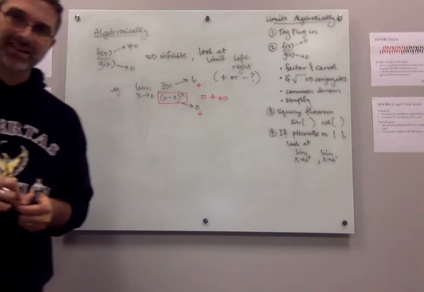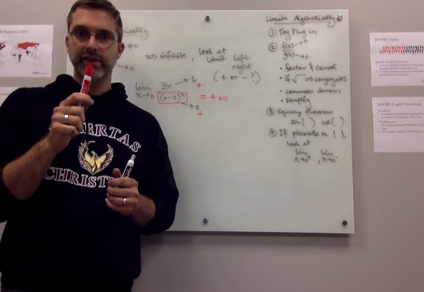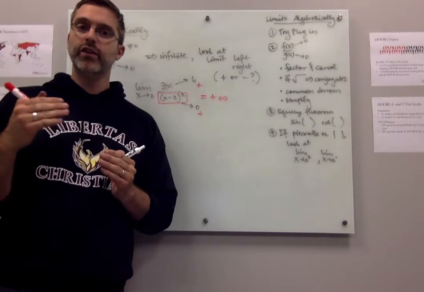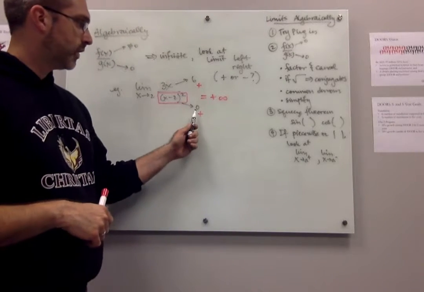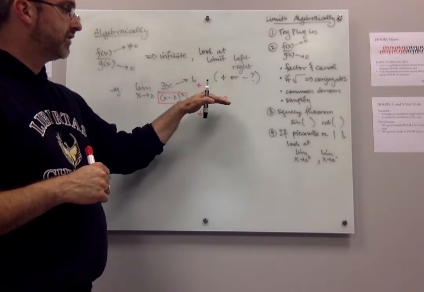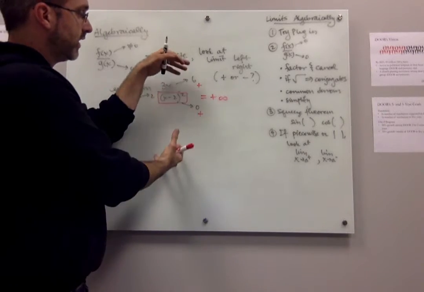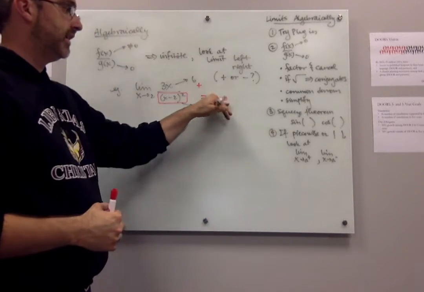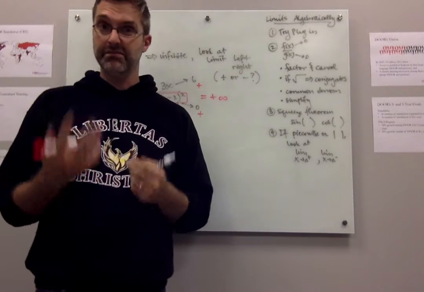Does that make sense? So again, the top is going to 6, which is a positive number. The bottom's going to 0, but it's going to 0 as a positive number, because it's something squared. Therefore, positive over positive gives me a positive number that's exploding, because 6 over a really small number is a really big number. That means this goes to positive infinity. Make sense?